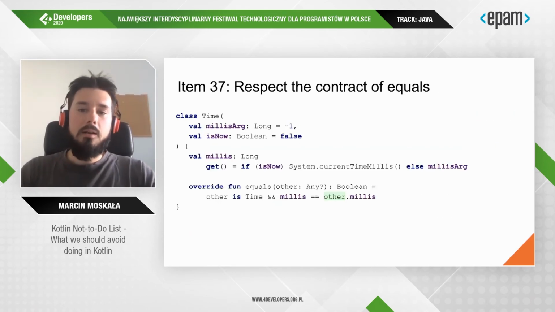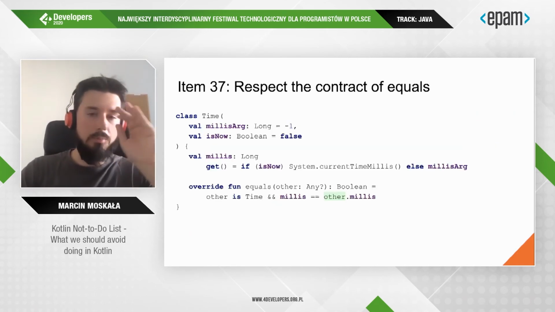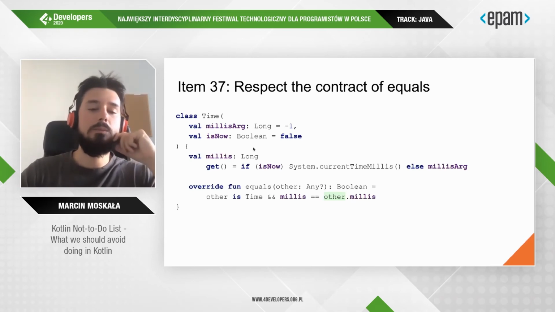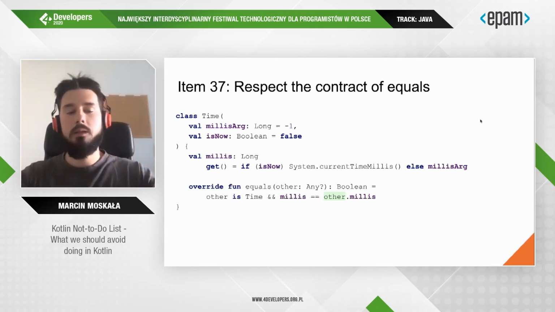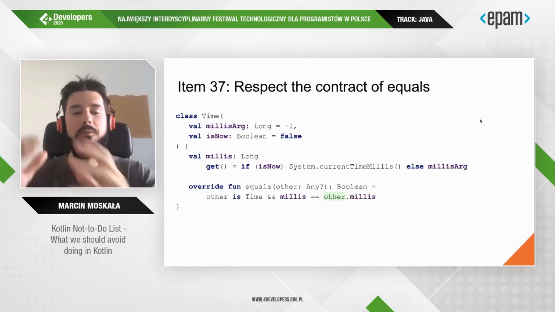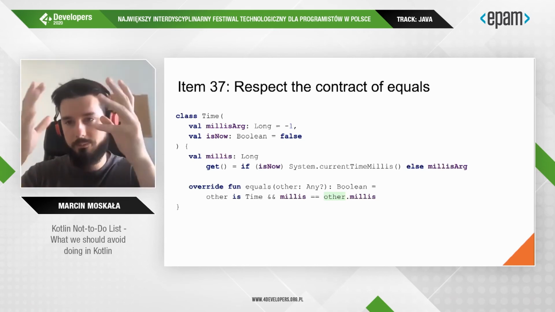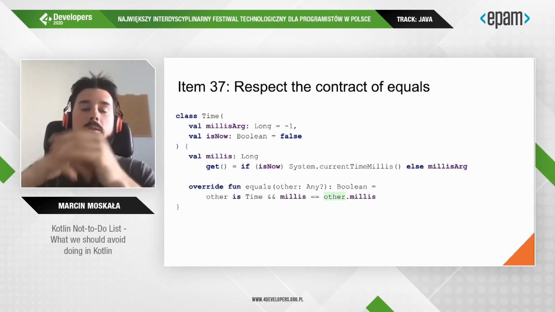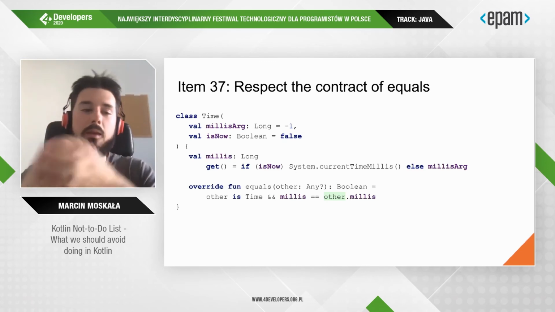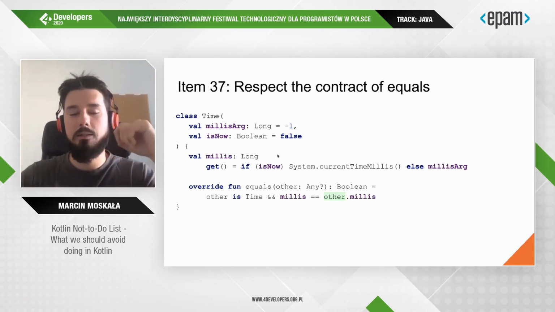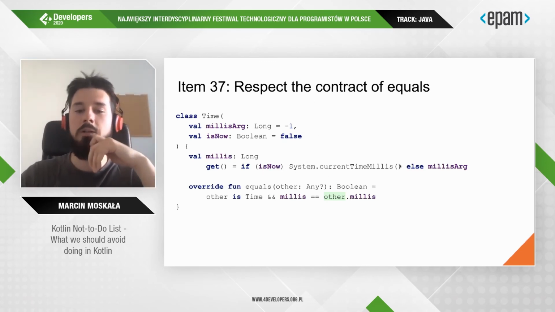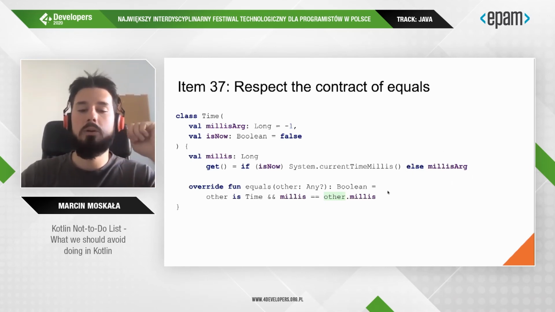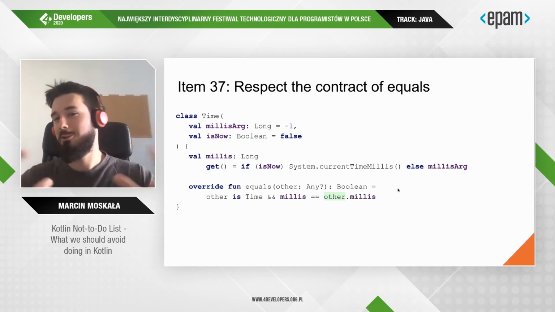Okay, another example of how it can be broken is this one. Here we have a time that can represent now, that is always now, or some concrete point in time. So we have millis that, based on that, gives us either the current time millis or the millis argument, and equals that compares them. And again, what is wrong with that?